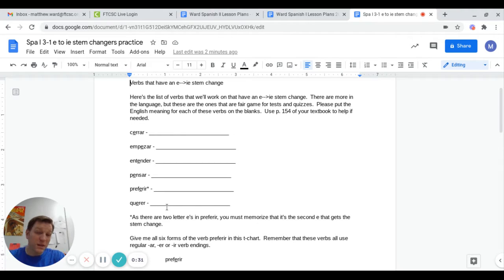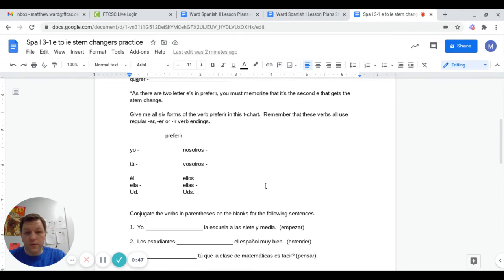Querer is maybe the most important verb on here. You use these ones quite a bit in Spanish, but querer is to want, to wish, or to desire, mostly to want. Vale? And make sure with preferir, you remember that it's the second E in preferir that stem changes.